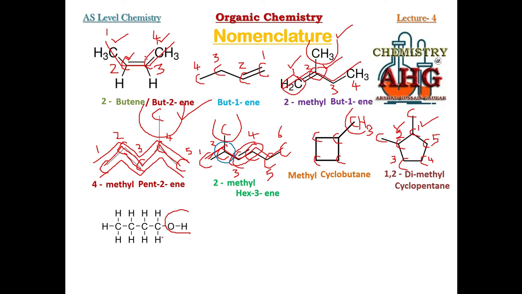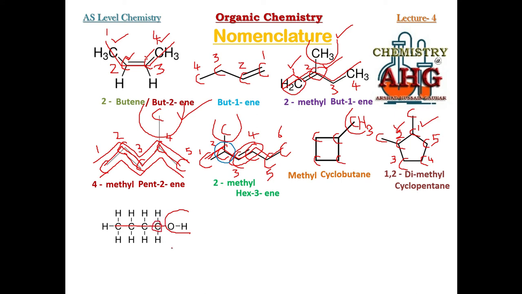If it is an alcohol, what will be the parent name? Look at how many carbon atoms are in the straight chain. 4 carbon. And these 4 carbon have single covalent bonds. So it is but for 4, ane for single covalent bond, and for OH what we write down: butanol. But for 4, ane for single bond, ol for OH. So it is butanol. And you must also mention where the functional group is attached.